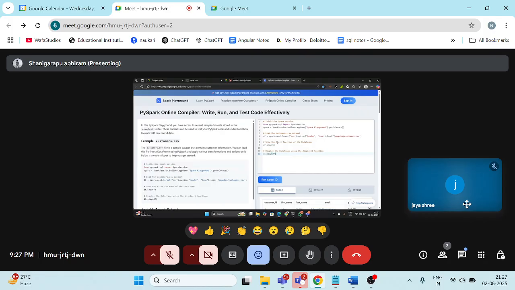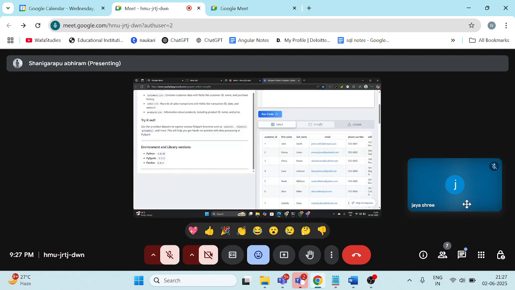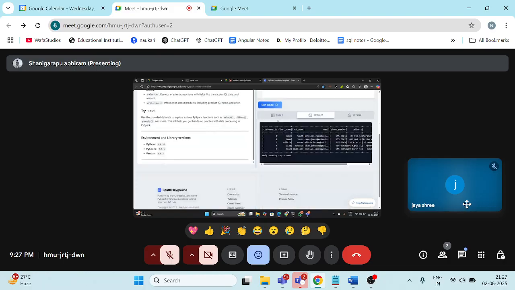Please practice all those sessions in this notebook itself, in this tool. If you scroll below, you are able to see the output in the form of a table. So you are able to see the data output.